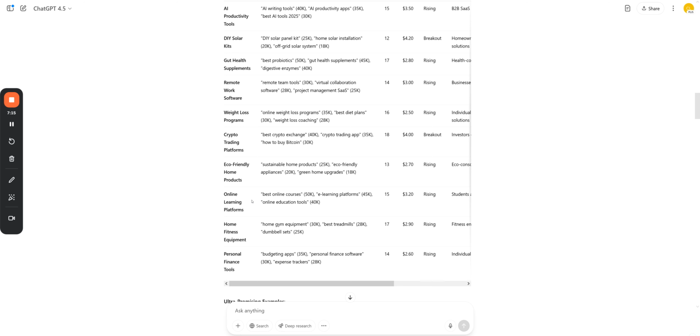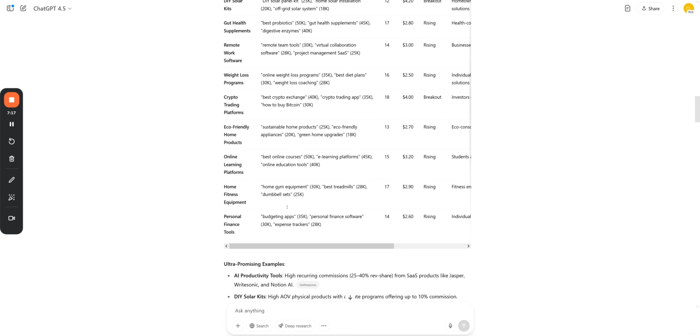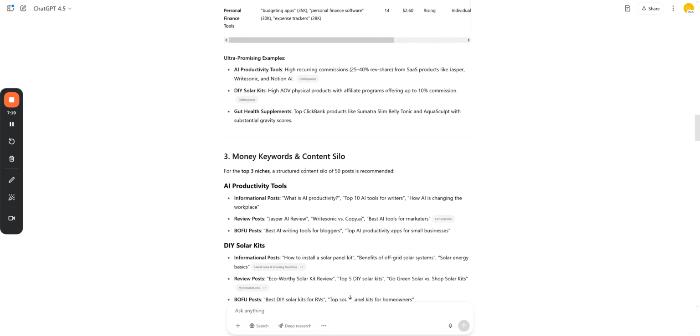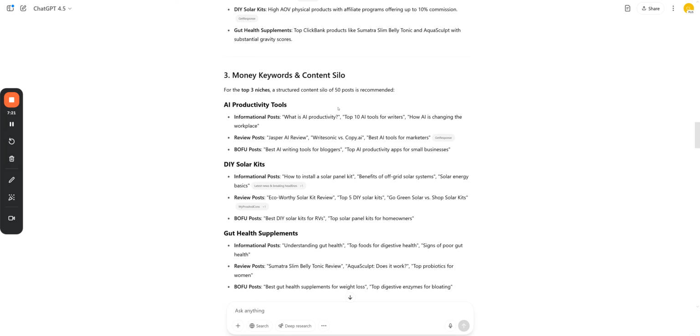You've got some really good niches. Now, the next thing is money keywords and content silos. So it's picked out the top 3 niches. You could obviously ask for the other ones. You've got informational posts, review posts, and the best-of posts. You would also have versus posts on there between the products. That would work well.